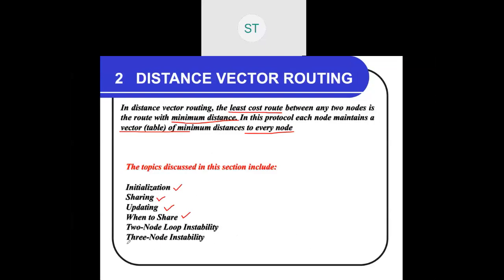And two very important and interesting phenomena are called 2-node instability and 3-node instability. I think time is lacking, so covering all the points is not possible, but we'll see at least one point in detail, which is the initialization of the routing table.